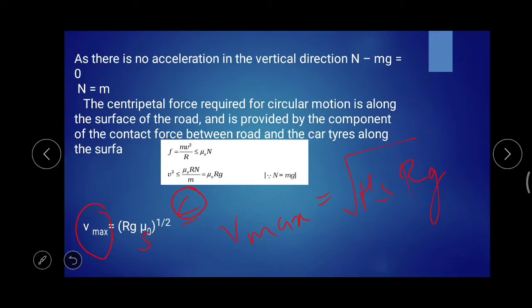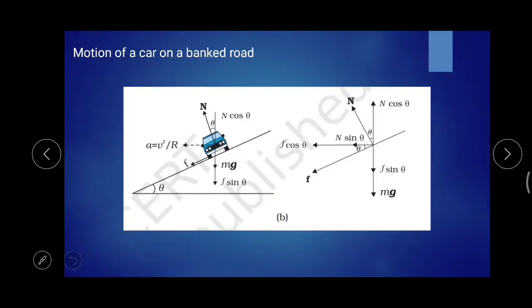Now let us come to the motion of a car on a banked road. So here we are having a road of a slope theta with a horizontal plane. Each and every term, that is the mg term, n, and the frictional force or the centripetal force, all these terms have vertical and horizontal components. So we are considering the n's vertical component and as well the frictional force F's vertical components.